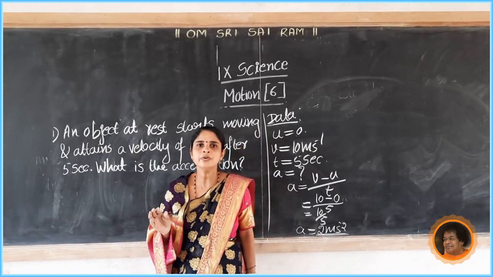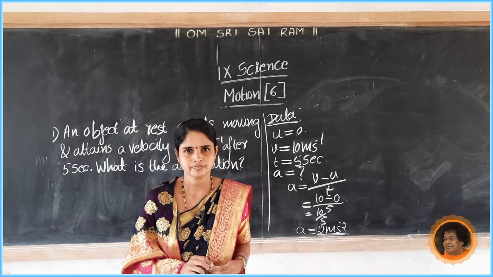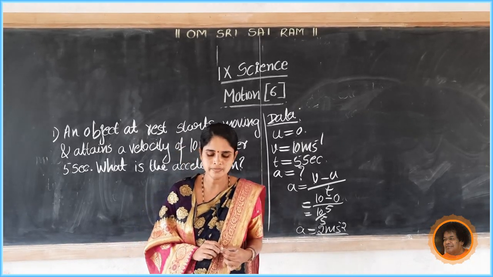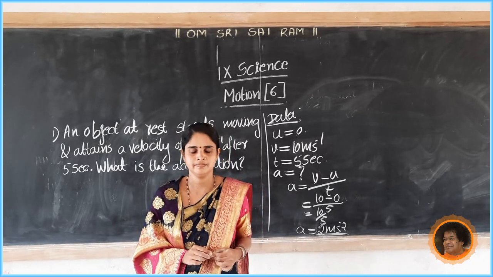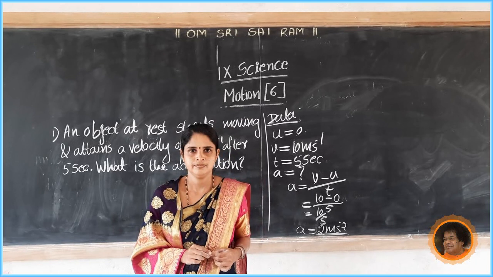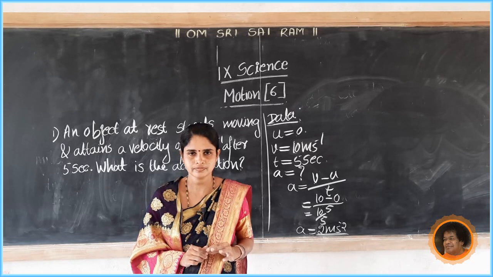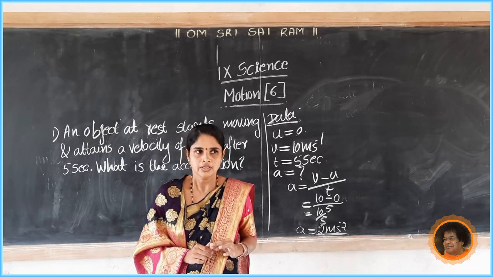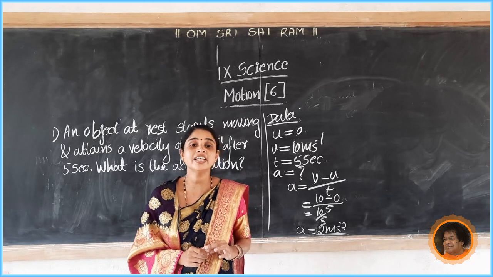Okay. Now write the questions. First question, define acceleration. Second question, define uniformly accelerated motion.